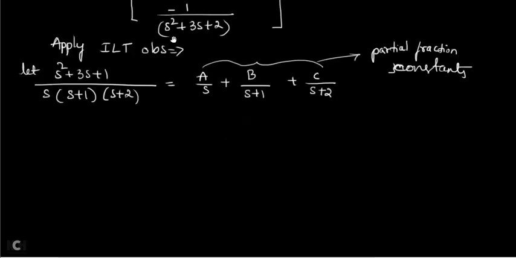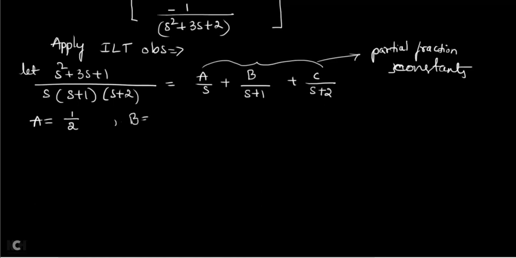Now let me find the answer for A. Using any partial fraction method, you find the answer for A. So I am going to write the answer directly. You will be getting A answer as 1 divided by 2. Whatever the method you know in mathematics partial fraction, that only you use, and you will get the answer A is equal to 1 by 2.